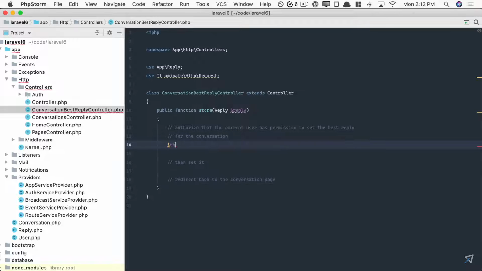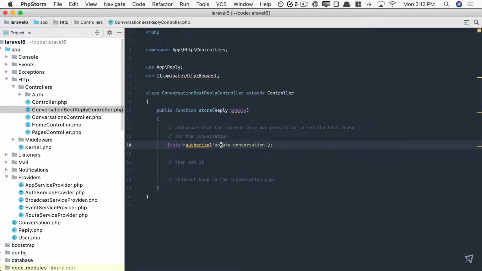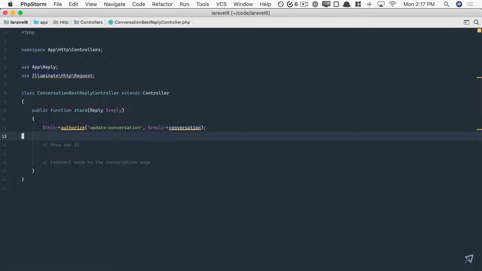All right, we can say this authorize update conversation. But now how do we get the conversation because we only have the reply in this case? Well, of course, a reply is connected to a conversation. So I could just say reply conversation, because that's really the thing we are authorizing, not the reply, but the conversation. All right, that's done. We'll test it out in just a moment.